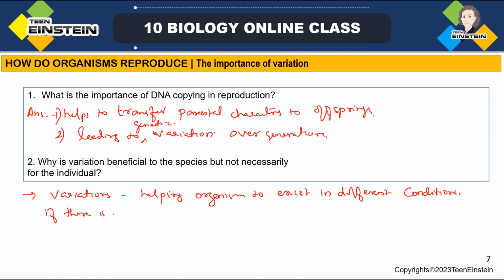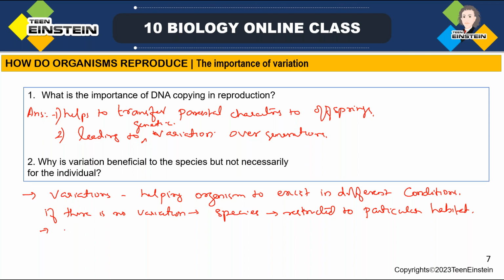If there is no variation, that species will get restricted to a particular habitat, right? And if there is any drastic change in that particular area, whether environmental conditions or man-made conditions, whatever it may be, that species will get wiped off.